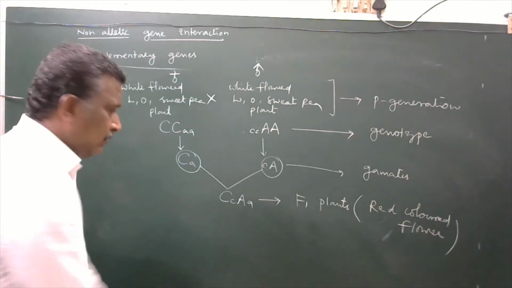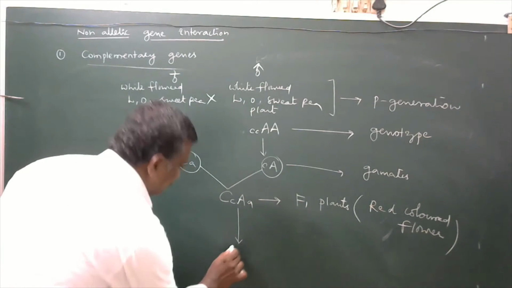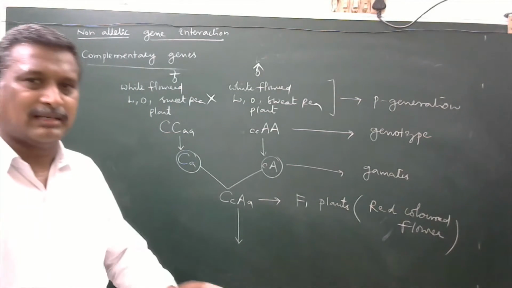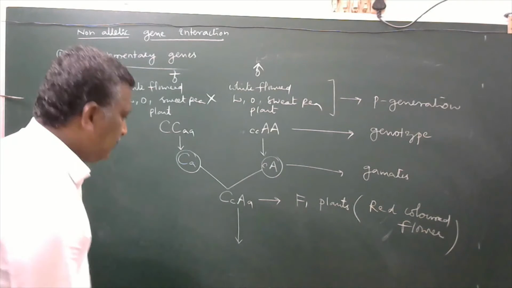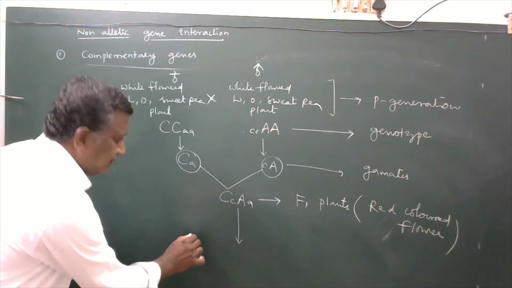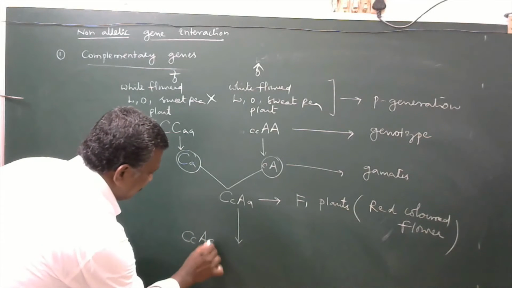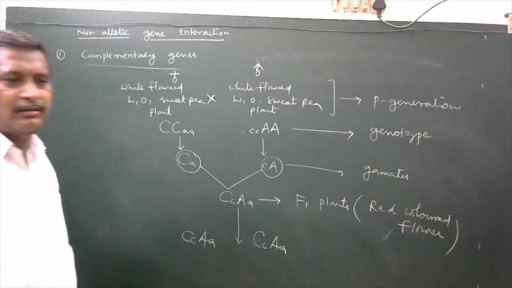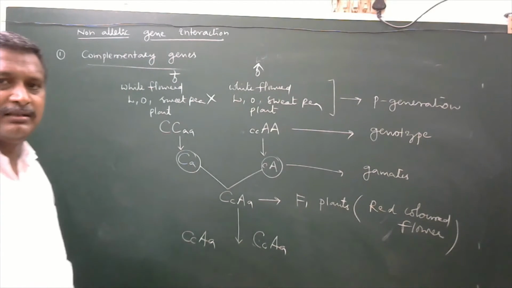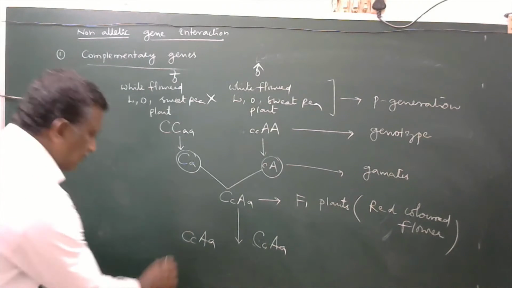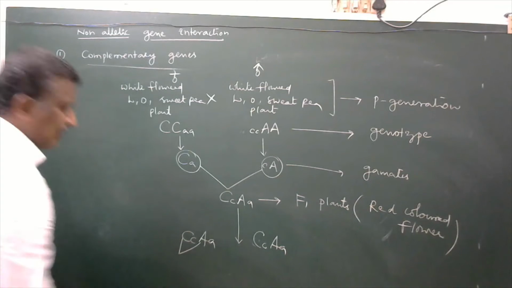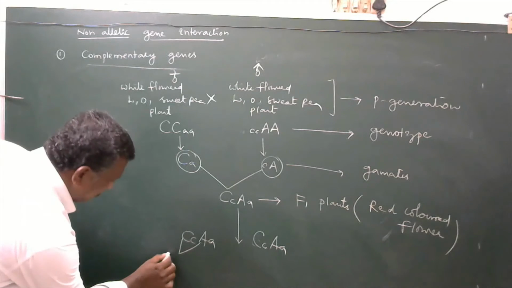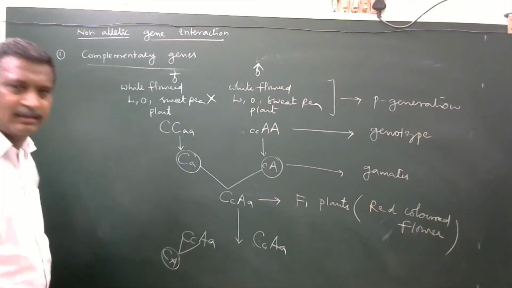To produce the F2 generation, we have to select two plants from the F1 generation and make self-crossing between them. Finally, capital C, small c, capital A, small a, and capital C, small c, capital A, small a. Please observe in what way gametes are going to develop from them. So this capital C gene is connected with capital A gene to develop a capital C, capital A kind of gamete.